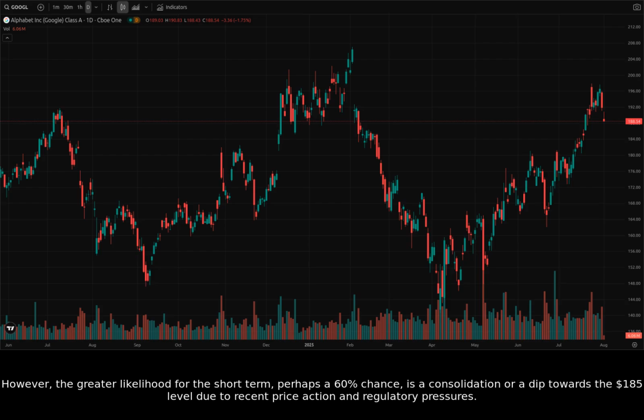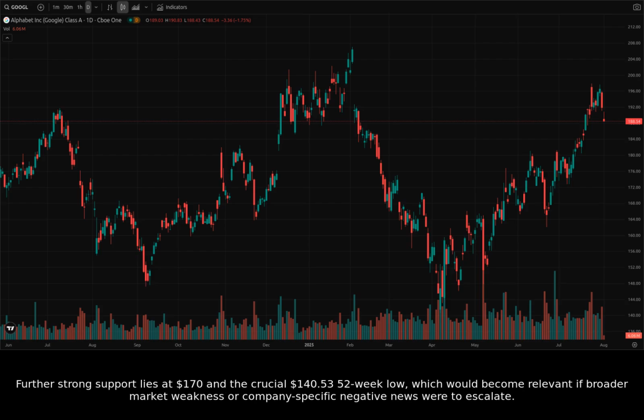However, the greater likelihood for the short term, perhaps a 60% chance, is a consolidation or a dip towards the $185 level due to recent price action and regulatory pressures. Further strong support lies at $170 and the crucial $140.53 52-week low, which would become relevant if broader market weakness or company-specific negative news were to escalate.